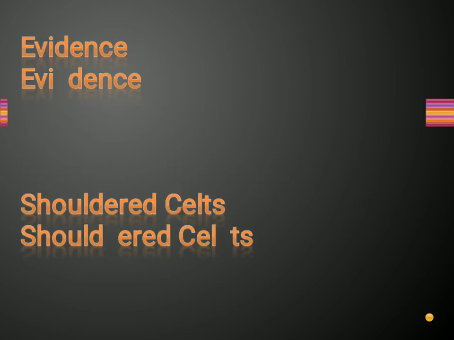So next word is evidence, E-V-I-D-E-N-C-E, evidence. Meaning of this word is proof. Now shouldered celts, S-H-O-U-L-D-E-R-E-D, shouldered celts, C-E-L-T-S, celts. Now shouldered celts are a kind of tools which were used by earliest human beings, right?